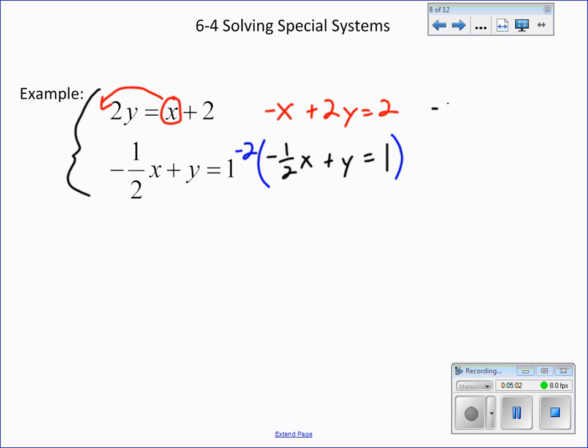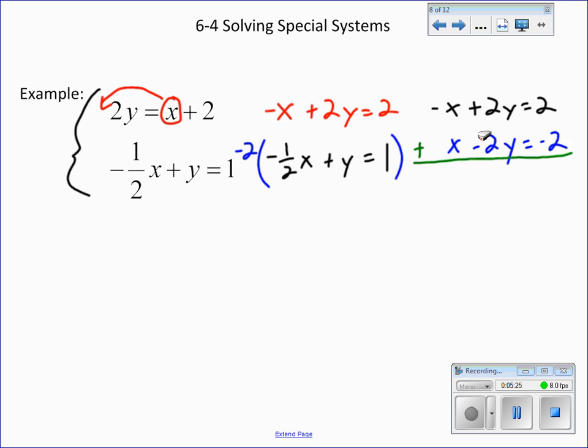So the top equation stays the same. And the bottom equation, negative 2 times negative 1/2 is 1x. Negative 2 times 2y is negative 2y. And that will equal negative 2. And again, you should be seeing why this system is special.